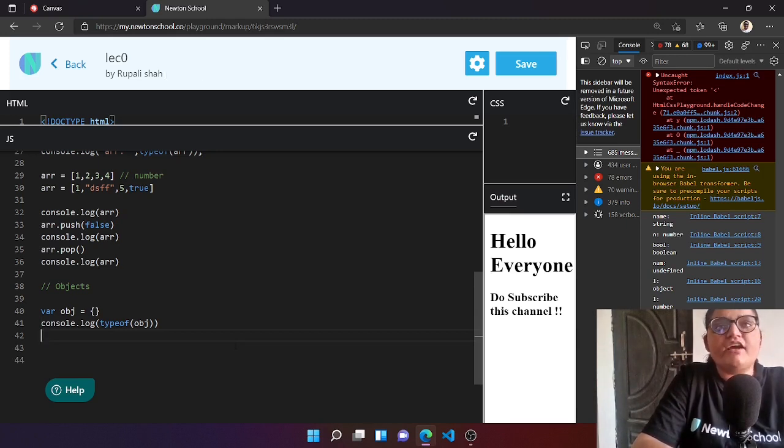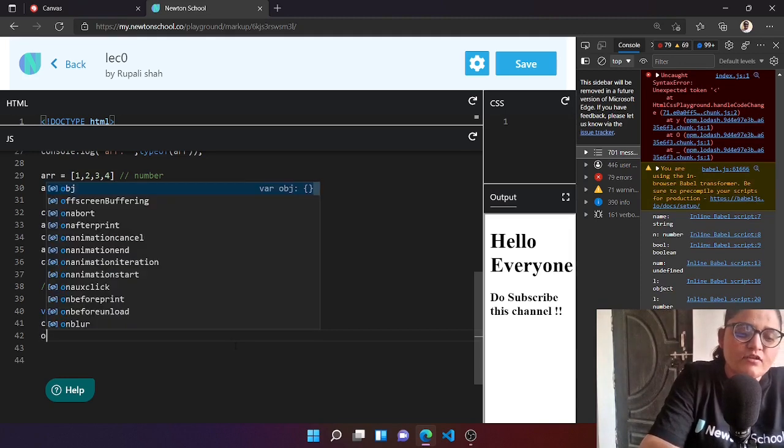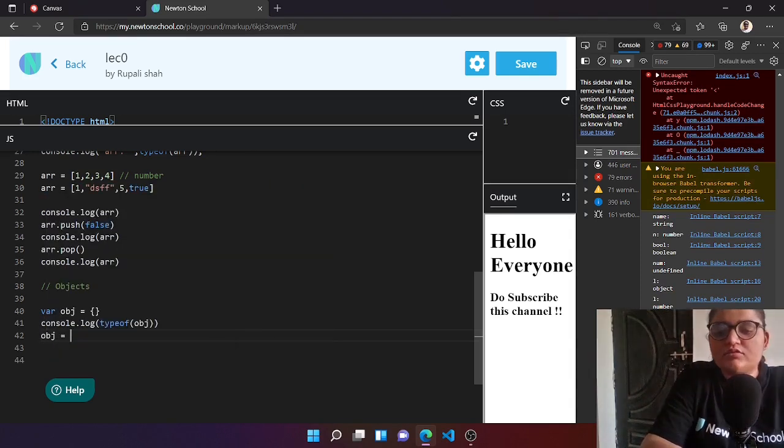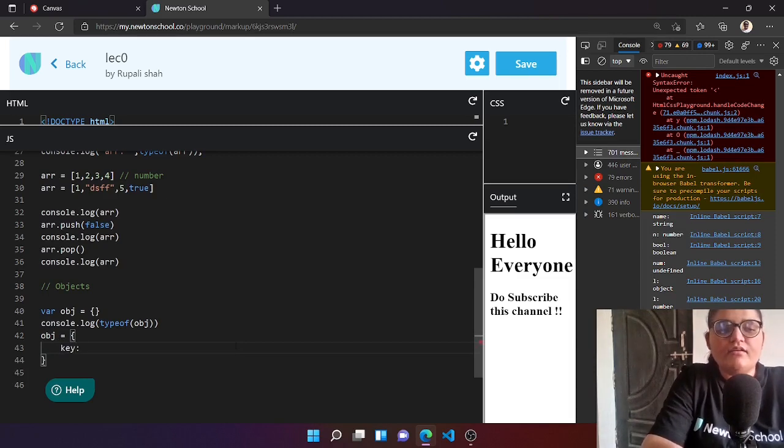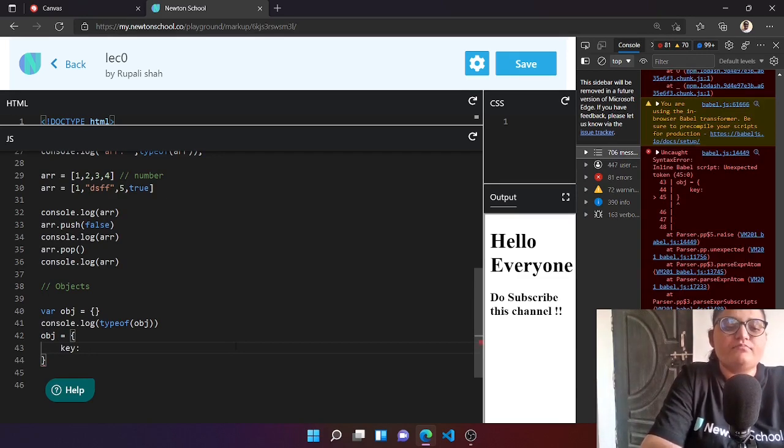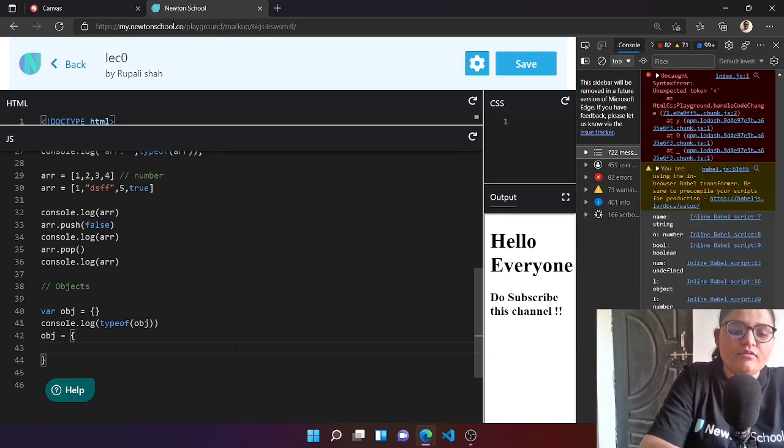Now, as we have discussed that objects have key value pairs, so we can just have it like this: obj is equals to, and here the key is the key. Okay, this would confuse many people.